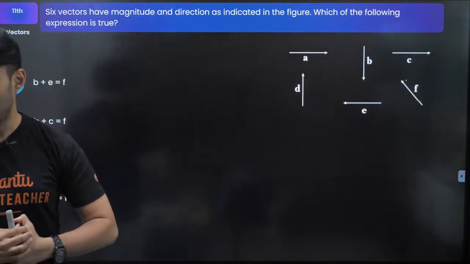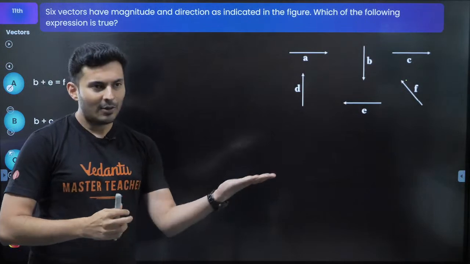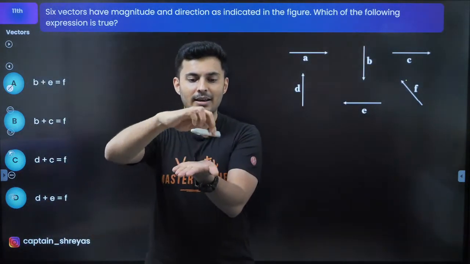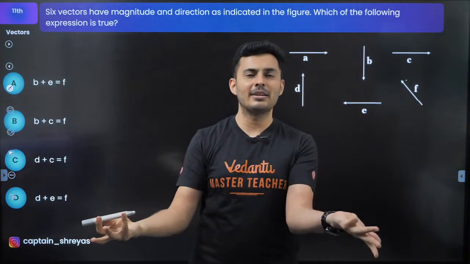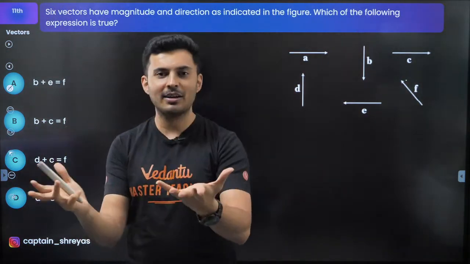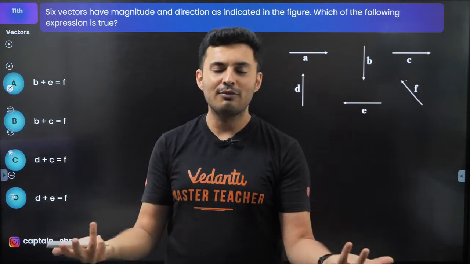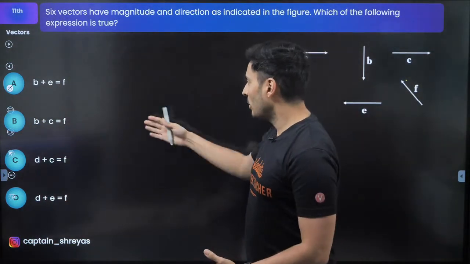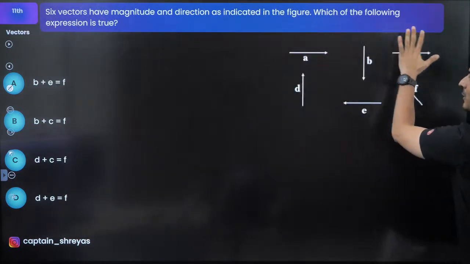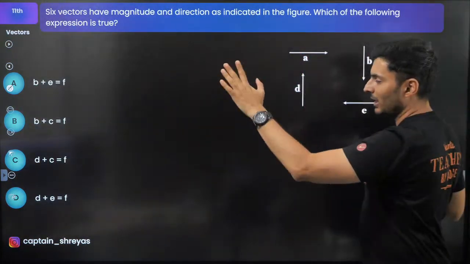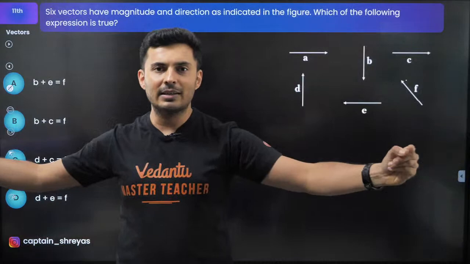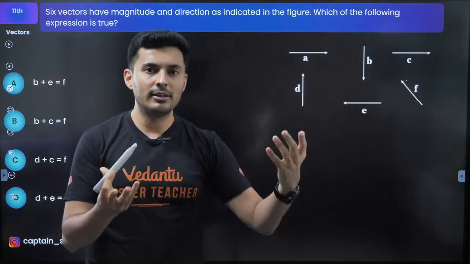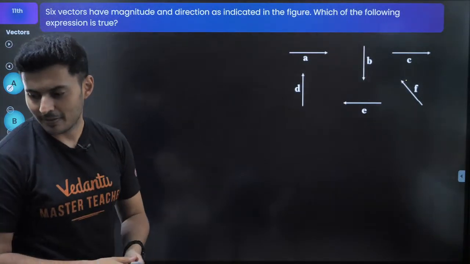Yes, Pandu and Champa. What is coplanar? Plane. You know a plane? So if things are in the same plane, they are coplanar. It could be points, it could be geometrical figures, it could be vectors. So if I say vectors are coplanar, that means everything is in the same plane. So if I draw all these vectors, they are in the plane of the board. So these are all coplanar. If they are along the same line, one after the other, that will be collinear vectors. I hope that is clear.